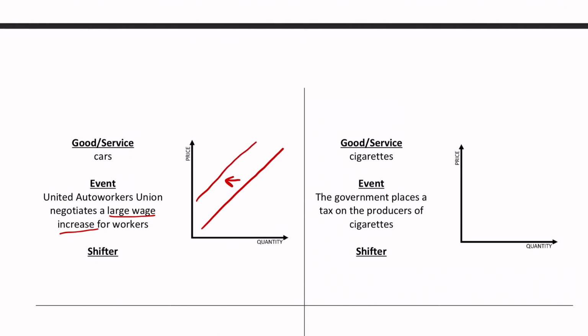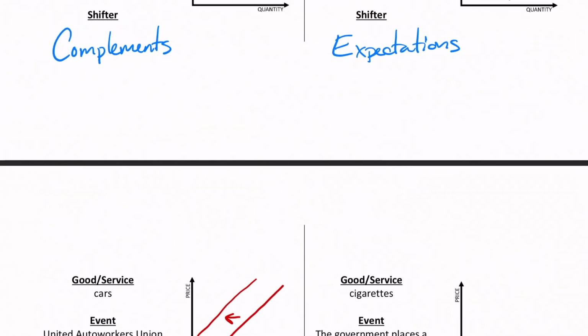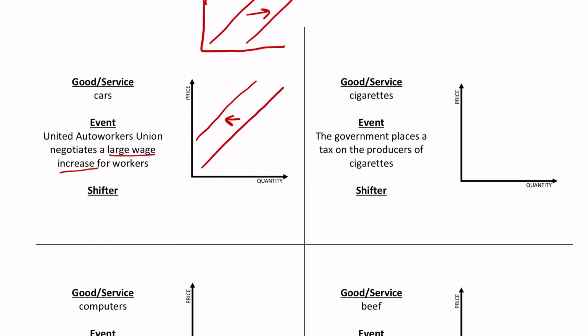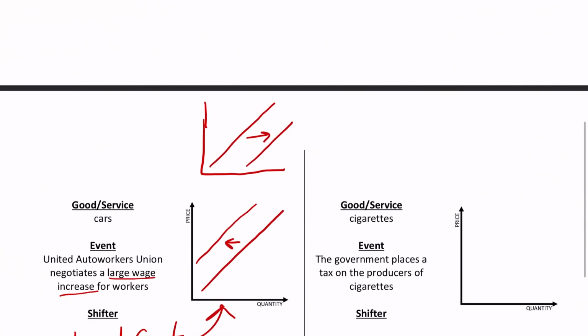Now, if you read this and said, you know what, people are getting paid more, that's going to increase their productivity, and you argued it that way, I would accept that as well. It would look like an increase in our supply curve. As long as you can provide a rationale that makes sense, I'm good. I'm going to do my best not to give you those, because I don't want you to get confused and wonder which one it is. But like I said, I would argue input costs here. But if you put productivity and drew that, I would accept that because I could see how you could rationalize it.